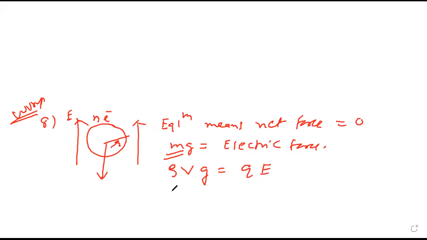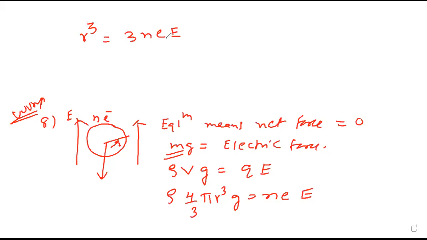Yes, sir. Volume of a sphere, can I say 4 by 3 pi r cube? Very good. And charge is due to n electrons. So Ne into E. I hope you followed this statement. Yes, sir. So we are interested in R. So I'm separating R cube. It will be 3 times nEE upon 4 pi into rho into g.